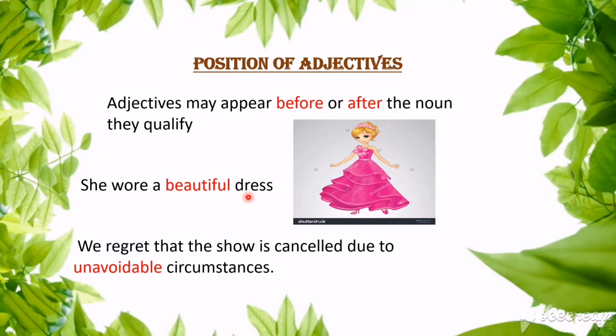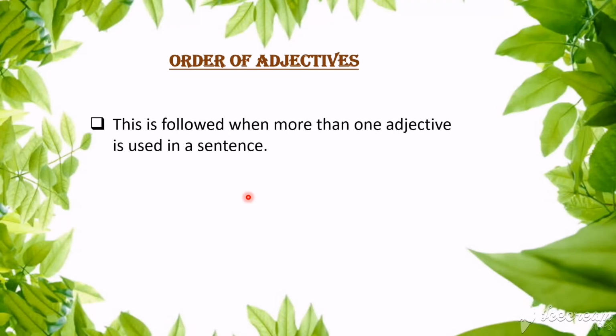In that sentence, you can see unavoidable. Unavoidable is an adjective that is describing the noun fight. So this is how an adjective can be placed after a noun in a sentence. Okay children, you understand that? Okay. Now the next thing is order of adjectives.